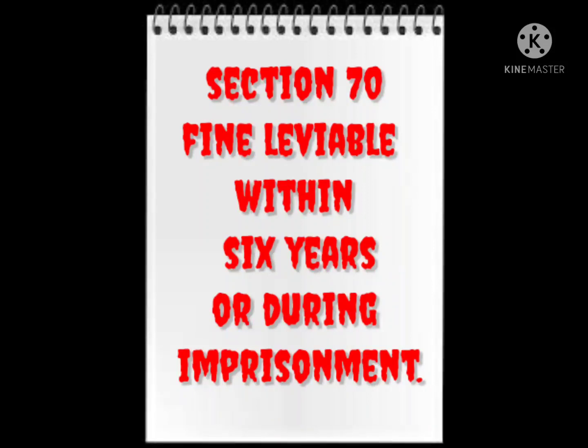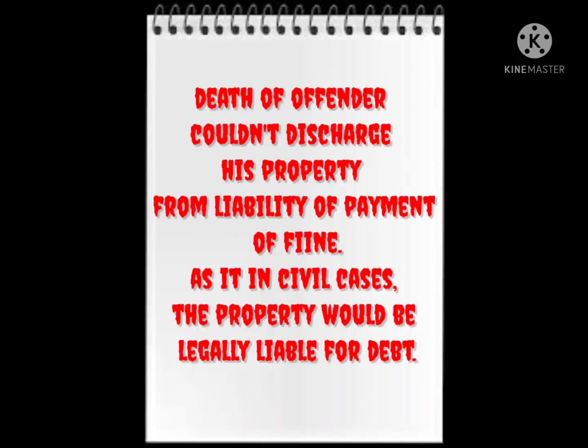The death of that offender does not discharge from liability any property which he would, after his death, be legally liable for his debt.